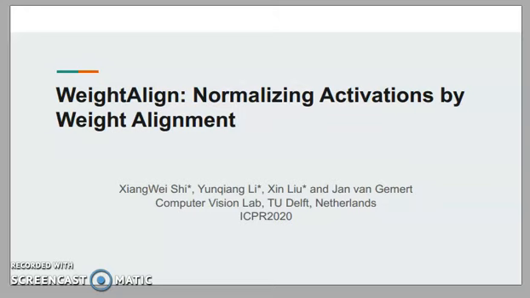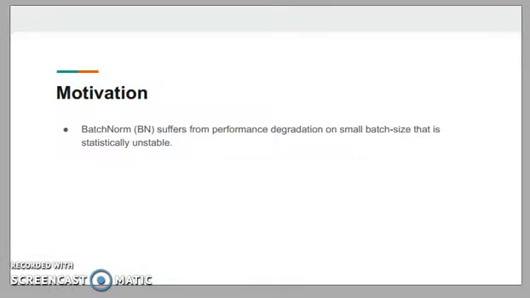So today I'm going to present our work, WeightAlign: Normalizing Activations by Weight Alignment. The first part is our motivation. In the field of deep learning, batch normalization is widely used in neural networks. It allows training very deep networks and accelerates training speed. It normalizes the activations by mini-batch sample statistics.